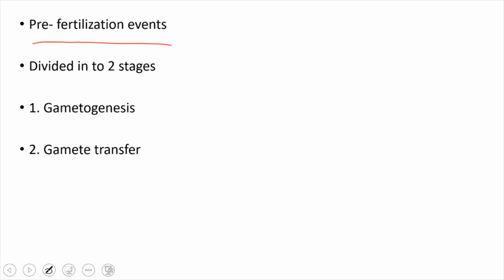To understand in a better way, pre-fertilization events are divided into two stages: one is gametogenesis and the second is gamete transfer.